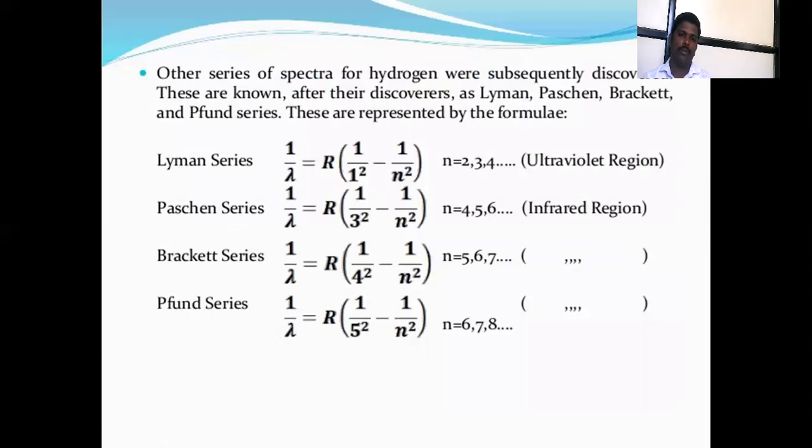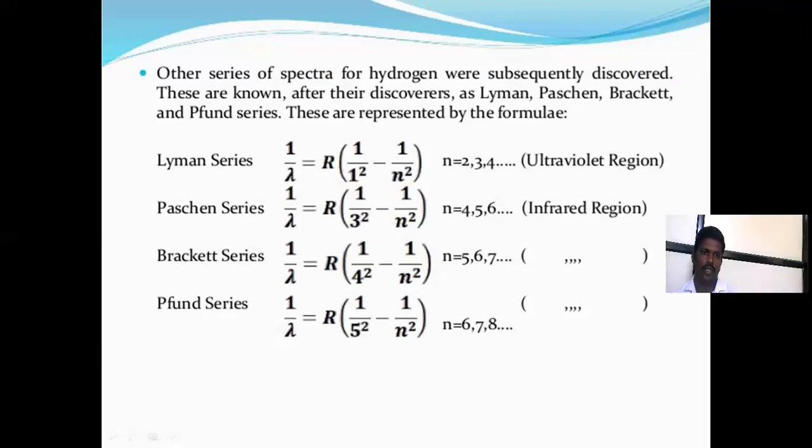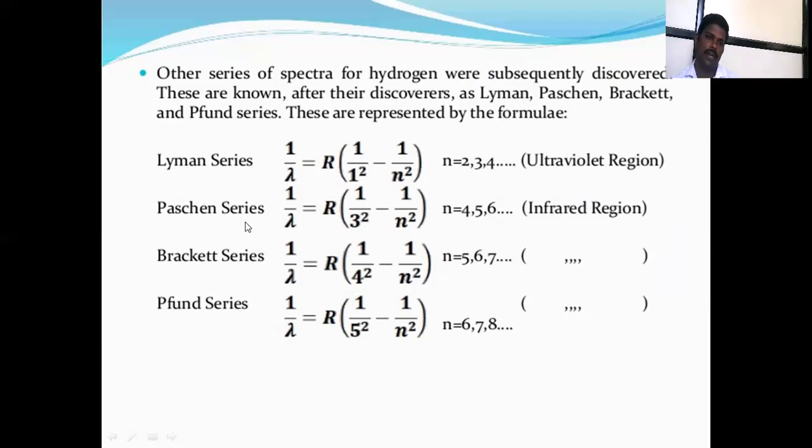Other series of the spectra for hydrogen were subsequently discovered, and they are known after their discoverers as the Lyman series, Paschen series, Brackett series, and Pfund series.